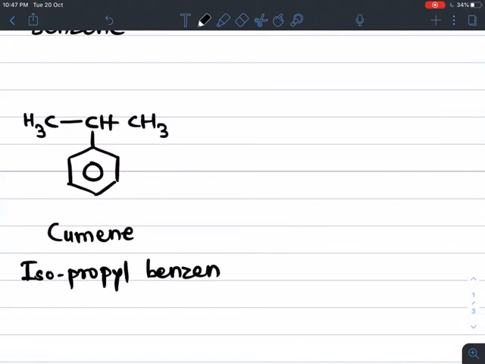If you observe, the carbon attached to the benzene ring has a hydrogen. If hydrogen is present on the carbon attached to the benzene ring, then only this compound undergoes oxidation. Oxidation takes place in the presence of a strong oxidizing agent like KMnO4 in basic medium, that is KOH, and the mixture is heated.